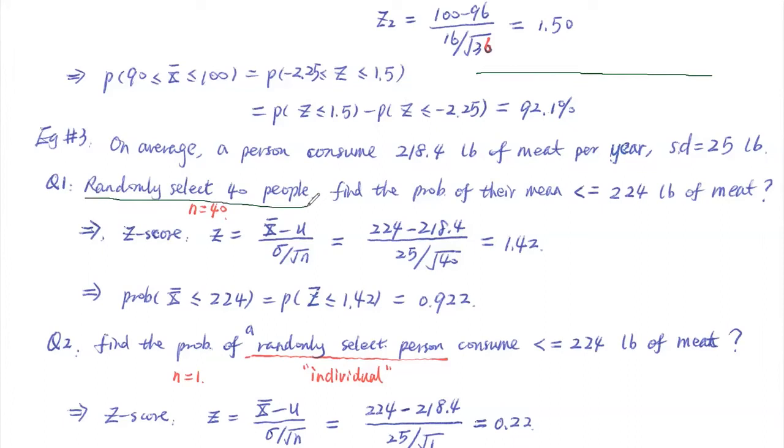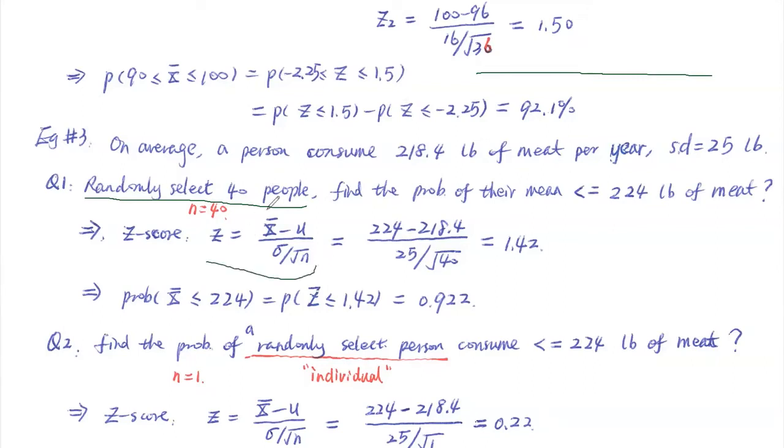So that is a given random sample data set. That's the number 1 condition. Number 2, they should ask about the average of those 40 people, then we should use that formula.